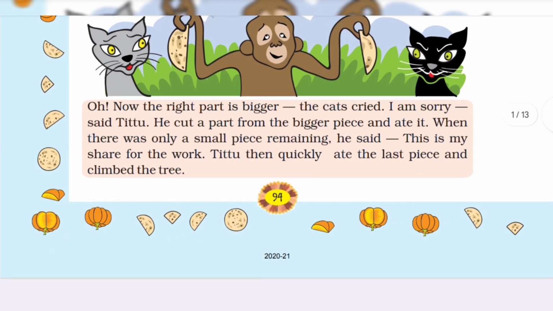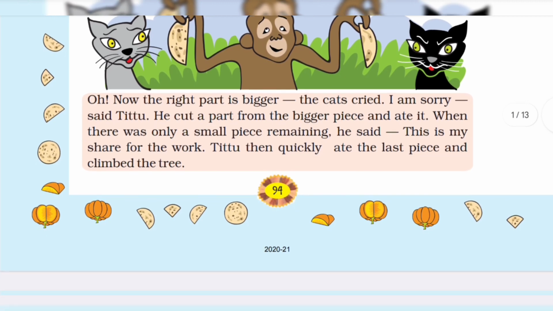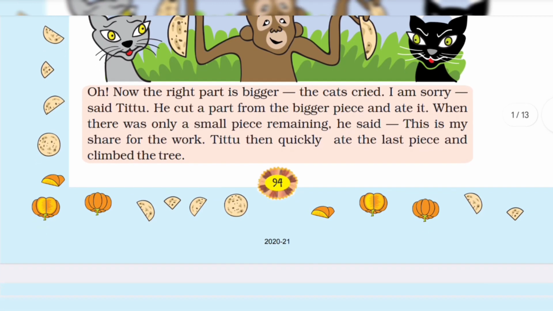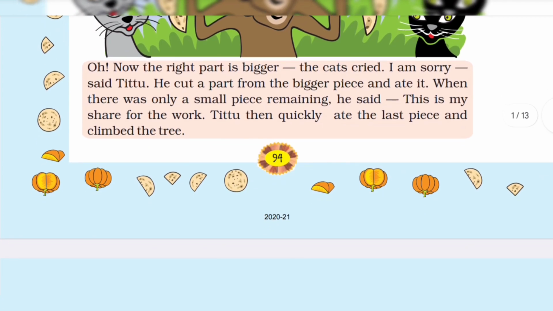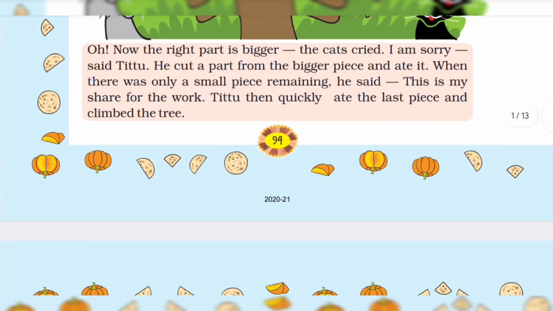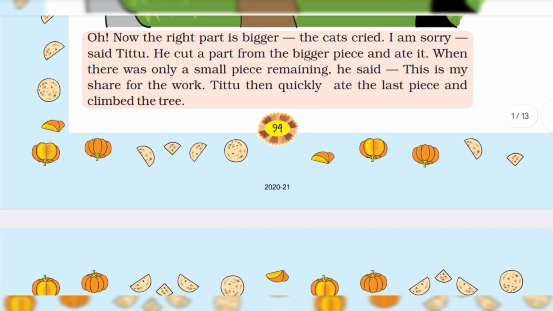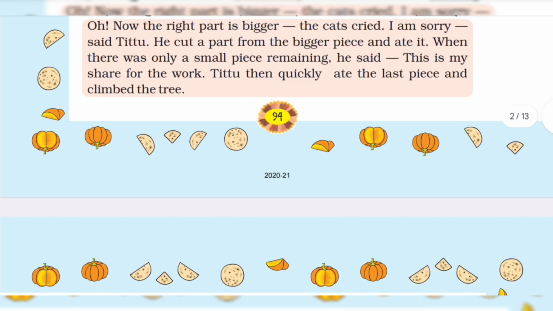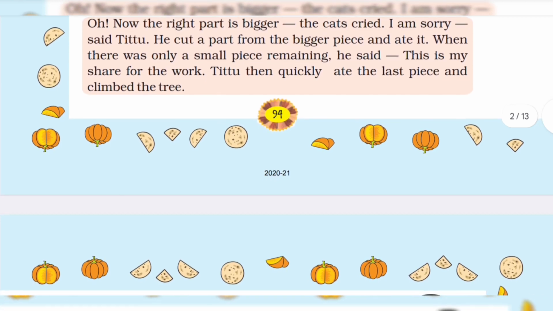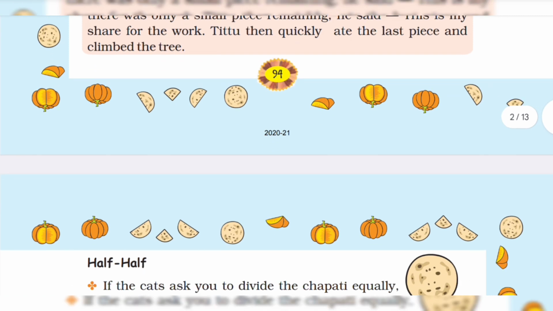He cut a part of the bigger piece and ate it, until there was only a small piece remaining. He said, "This is my share for the work." Titu then quickly ate the last piece and climbed the tree.